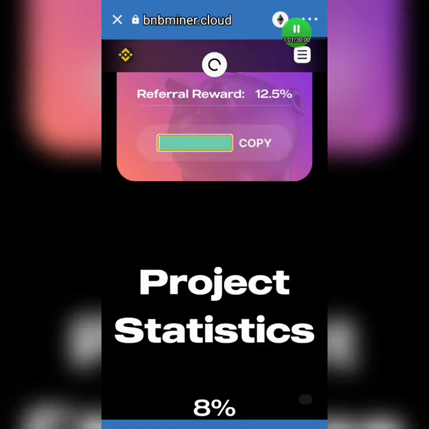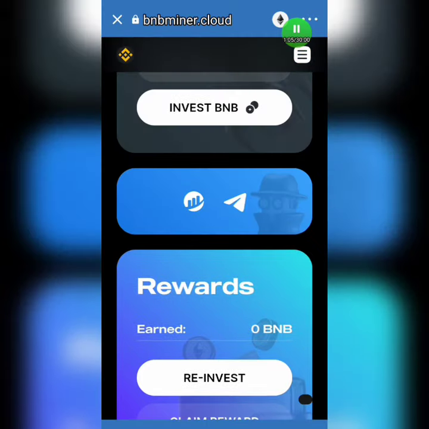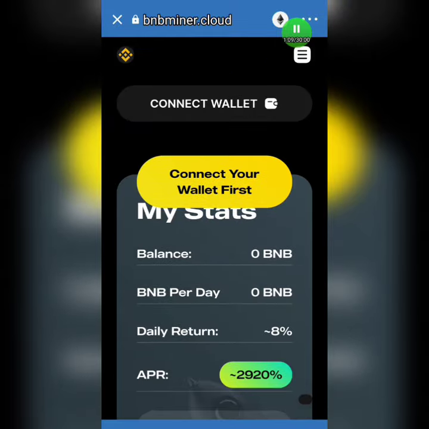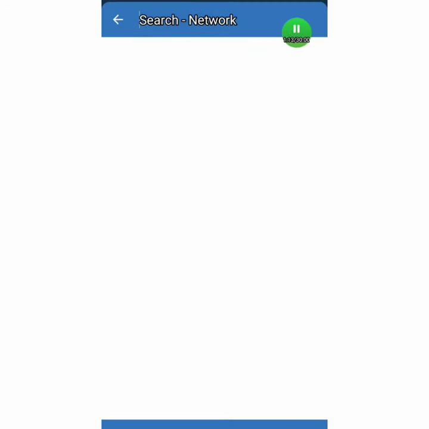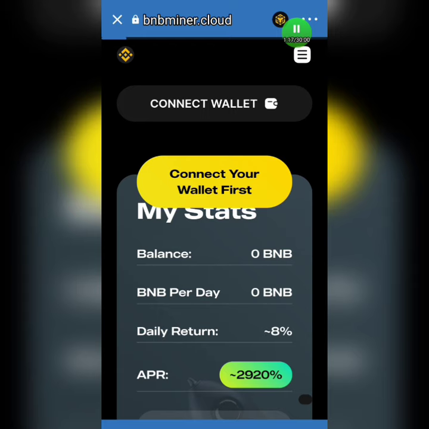Let me scroll up again. Let me explain everything from the top to the bottom, just explain everything to you vividly. So guys, this is how the app looks. When you're here, you can see at the top you have something called Ethereum. The Ethereum sign is at the top where my recorder is. You can see it. Click on it, and when you click on it, change it to Smart Chain.